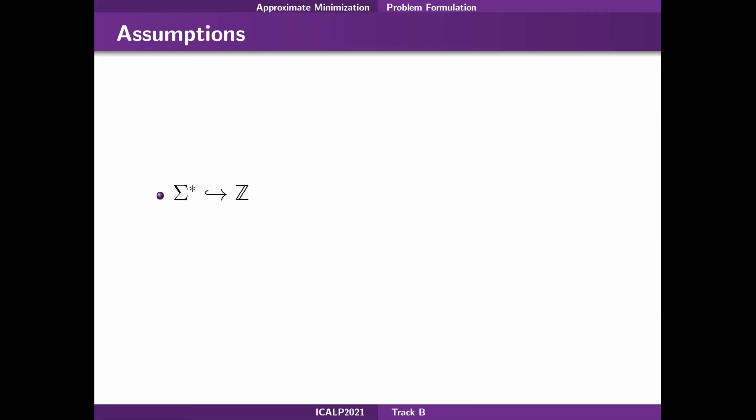To solve the problem, we will require a few assumptions. The first one comes from the fact that to use the Fourier isomorphism, we need to embed sigma star into Z. To guarantee that this is possible, we assume that sigma is a one-letter alphabet. If sigma had more than one letter, we would have a non-abelian structure that cannot be embedded into Z.